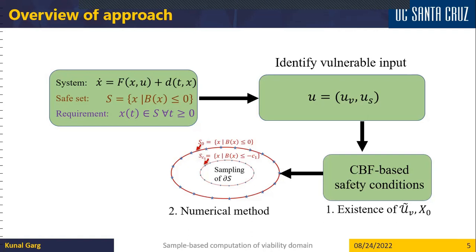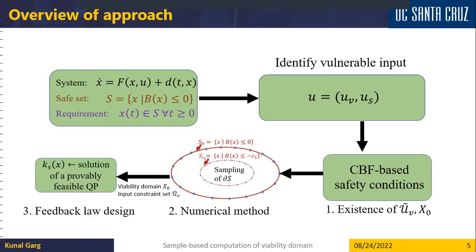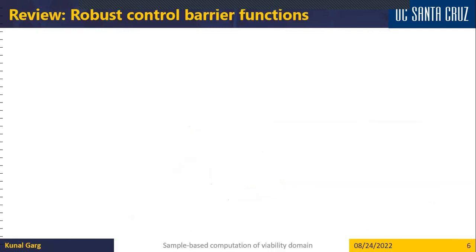Then we develop a numerical method to actually compute these sets via sampling of the boundary. And after we compute these sets, we use them in a quadratic program framework, or a QP, with provable feasibility guarantees to design our feedback law.